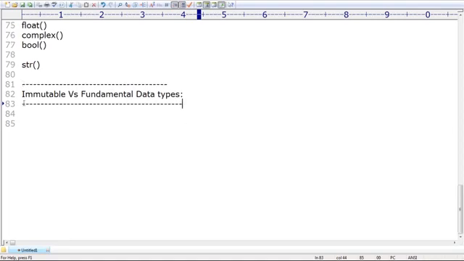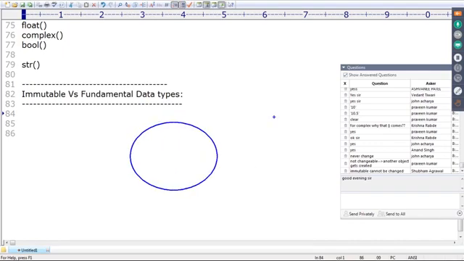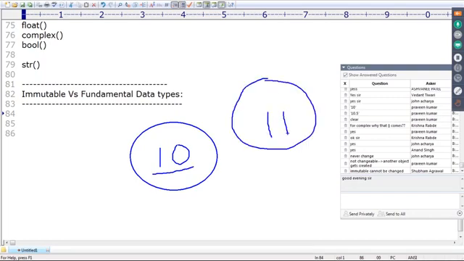This behavior is nothing but immutability. Let me repeat once again. Once we create an object, assume that I created one object with content 10. You can't change the content. If any person tries to change the content, a new object will by default be created with that change. This non-changeable nature is nothing but immutability. Remember that. Now, why is the immutability concept required in Python? What is the advantage of that?